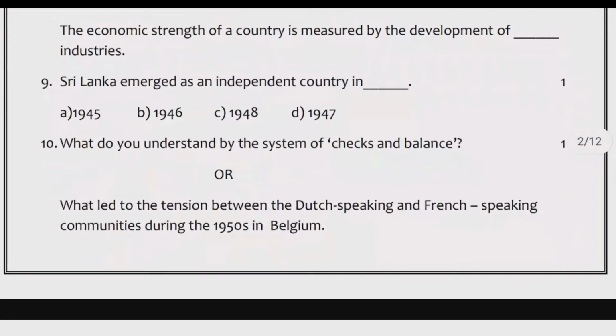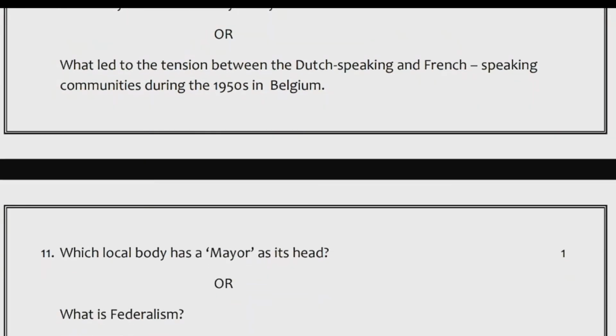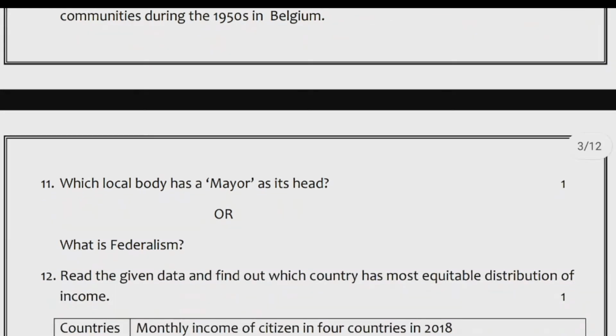10. What do you understand by the system of checks and balance? Or what led to the tension between the Dutch-speaking and French-speaking communities during the 1950s in Belgium? 11. Which local body has a mayor as its head? Or what is federalism?